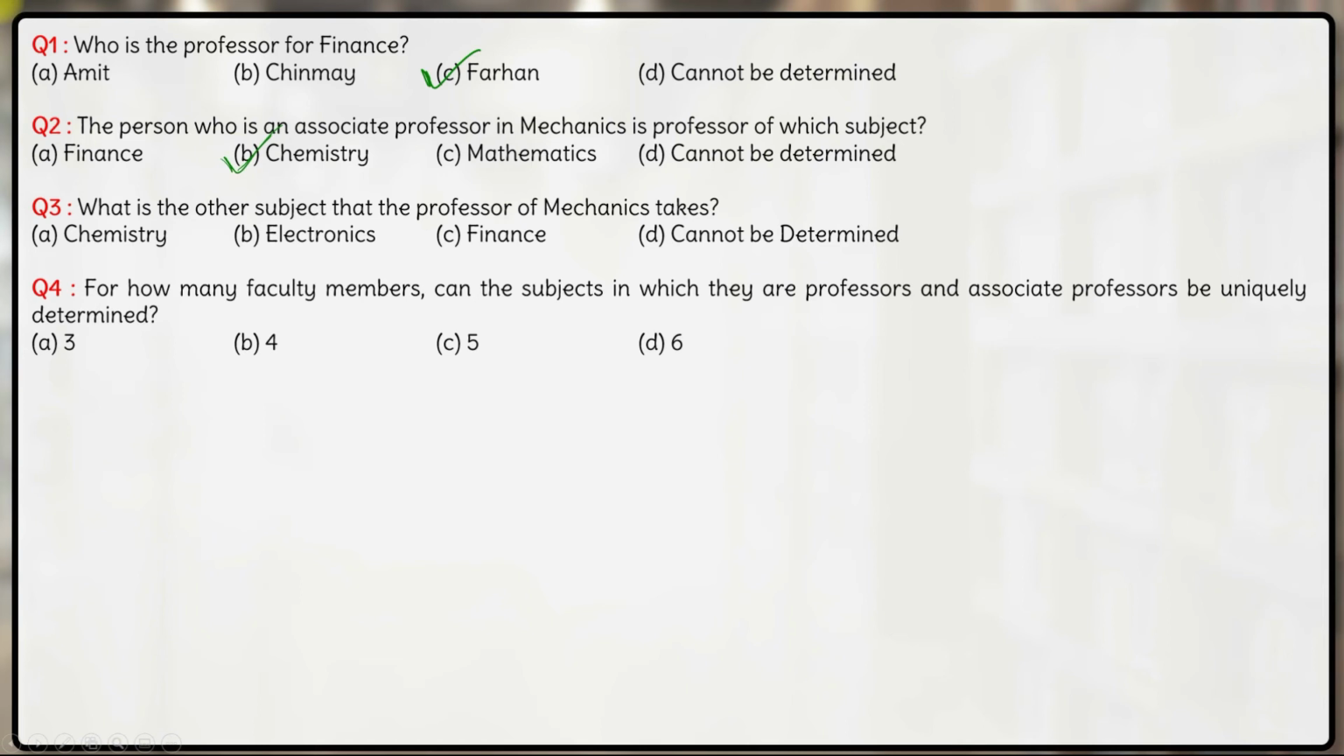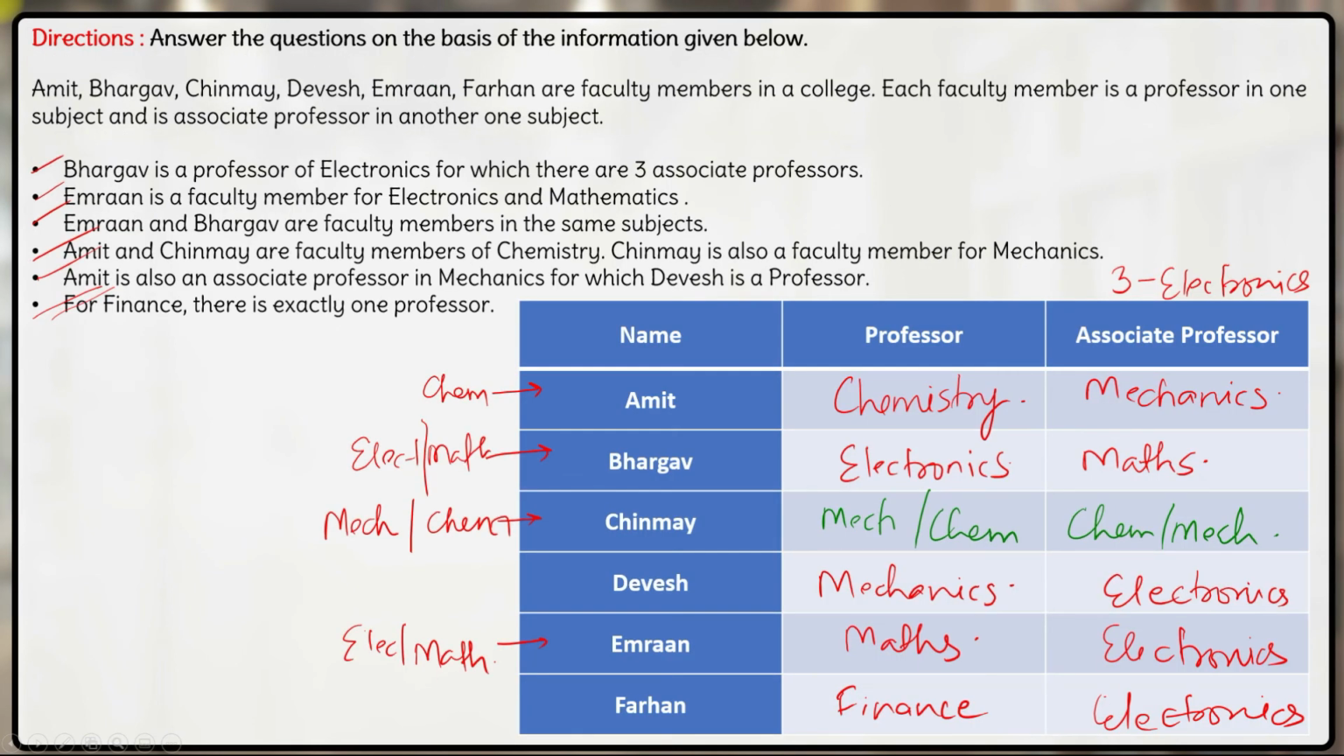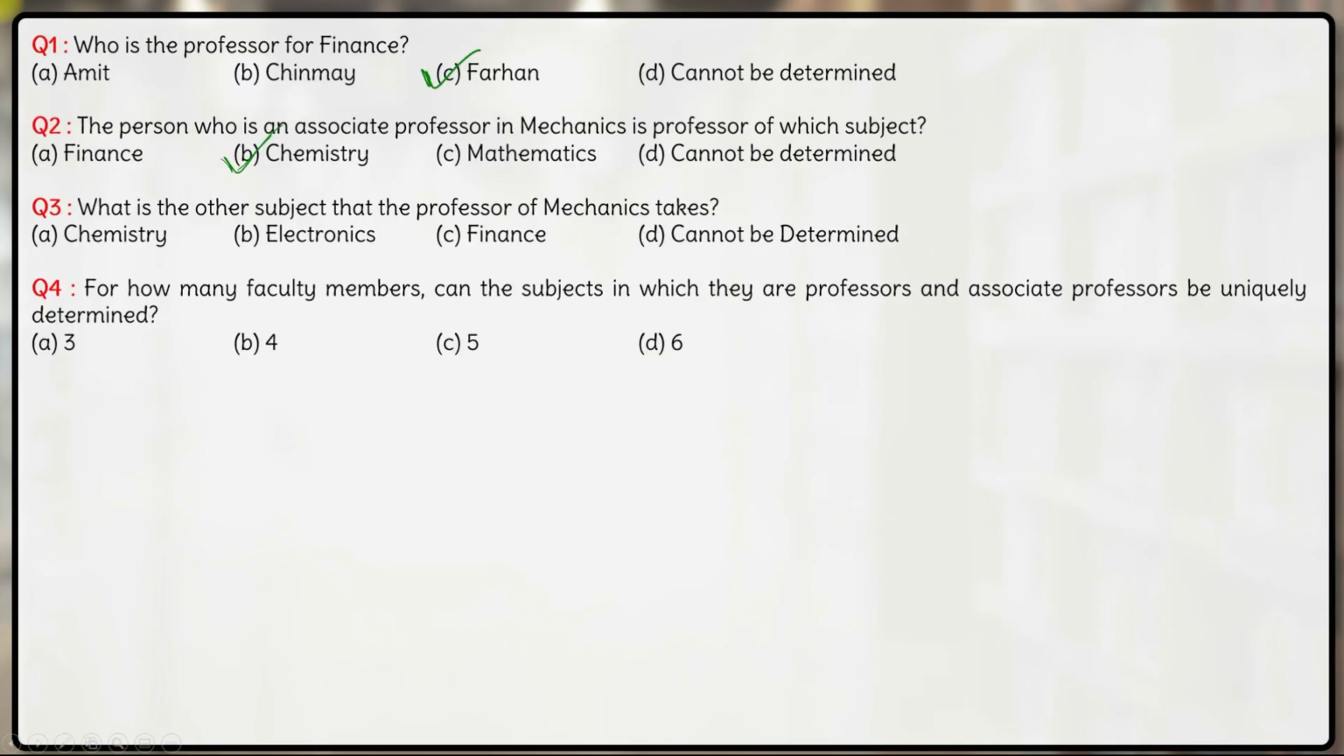Okay, let's look at the third question. What is the other subject that the professor of mechanics takes? Professor in mechanics can be either Devesh or Chinmay. If it is Devesh, the other subject will be electronics, and if it is Chinmay, then the other subject will be chemistry. So either electronics or chemistry. The answer is different since not enough information is given. So the final answer will be cannot be determined. We don't have enough information to find the unique answer. Hence the correct option will be option D, cannot be determined.